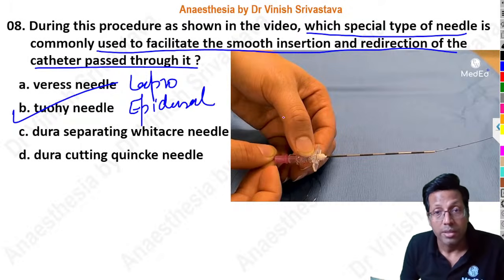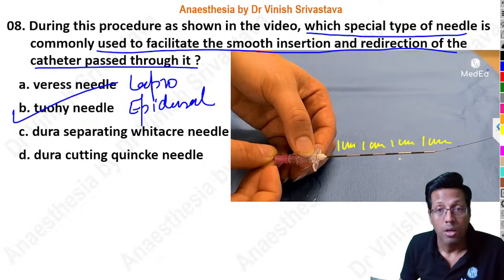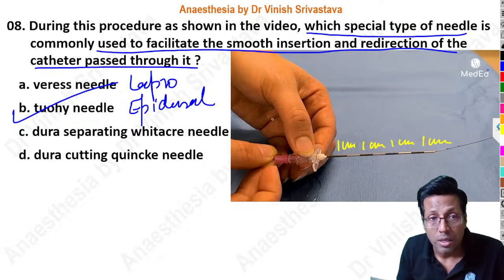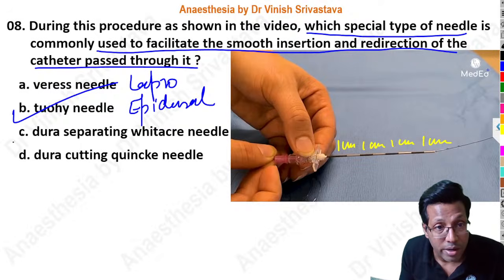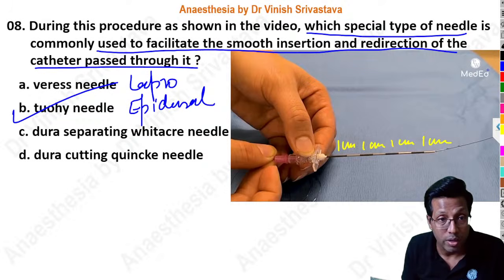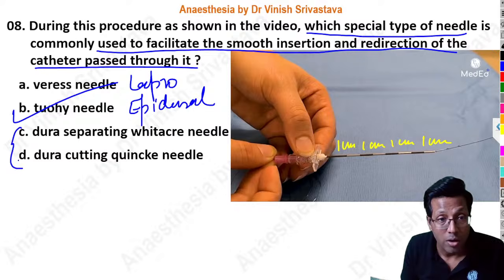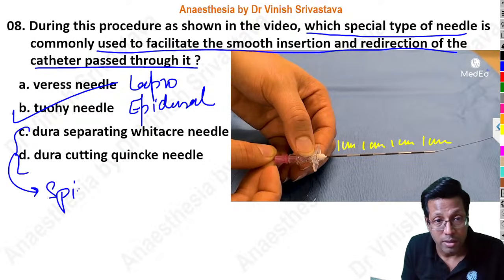As you can see, this needle has 1 centimeter markings, for you to know how far you are from the skin. All right, and when we see the Dura separating Whitacre needle, these two that you see over here are spinal needles. So these two are not epidural needles. C and D are spinal needles.